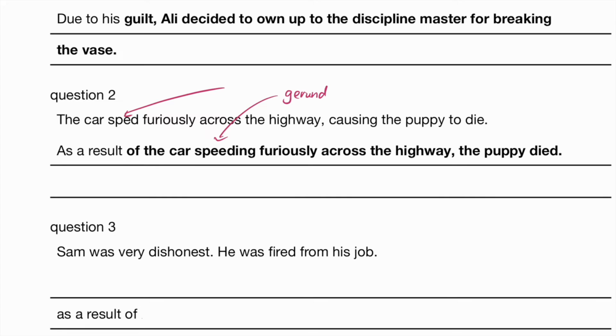Actually, do you notice something funny about this sentence? The car can go at 200 kph, no problem, as long as it doesn't hit the puppy. Why would the puppy die? Because the car was moving very quickly. What's not mentioned here is that the car probably hit the puppy. Yeah, so things can travel at high speeds anytime. It doesn't affect you. It doesn't cause you to die. It will if it hits you, but it's not mentioned here that the car hit the puppy.